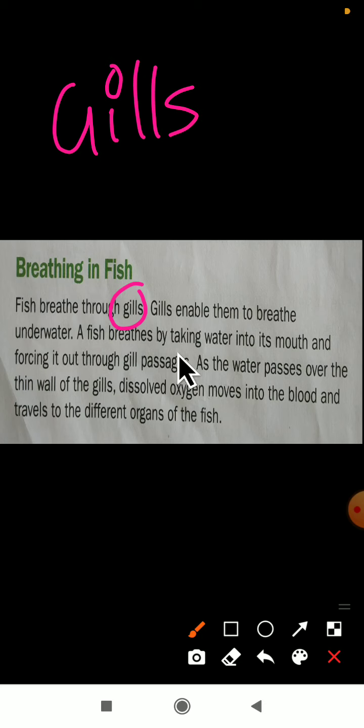A fish breathes by taking water into its mouth. How does the fish breathe here? First it takes water in its mouth and forces it out through the gill passages, passing it over the gills. As the water passes over the thin walls of the gills, the dissolved oxygen moves into the blood and travels to the different organs of the fish. Just remember the gills. With which organ does the fish breathe? With the help of gills. Can you see? This is the gill. With the help of these gills, the fish will breathe.